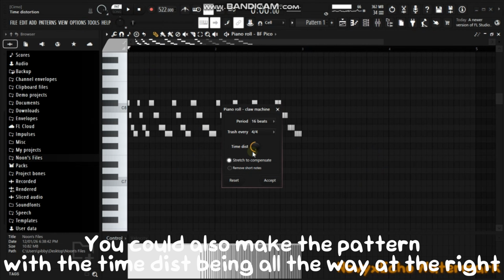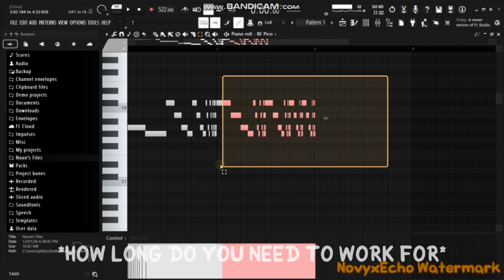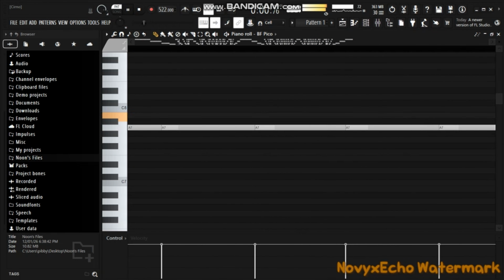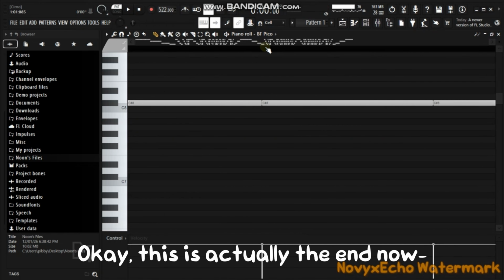Yeah, that's pretty much it. You could also make the pattern with the time disc being all the way at the right. Okay, this is actually the end.